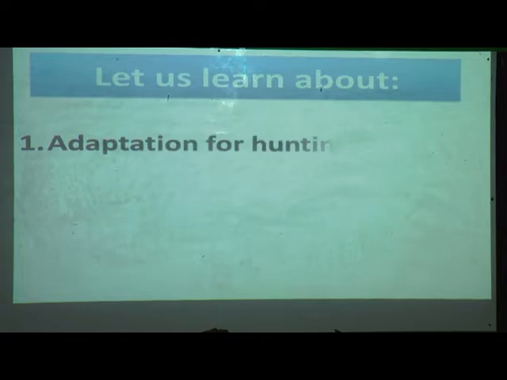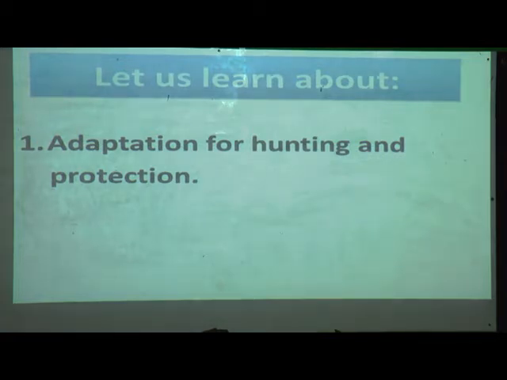So now in this session we are going to learn adaptation for hunting and protection. Animals are adapted for hunting and protection also.